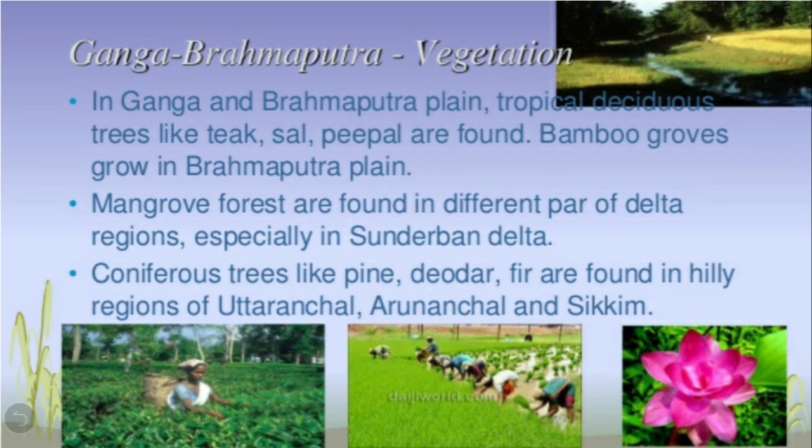Mangrove forests are also found in different parts of delta regions, especially in Sundarban delta. Then coniferous trees like pine, deodar, fir are found in hilly regions of Uttaranchal, Arunachal Pradesh and Sikkim.